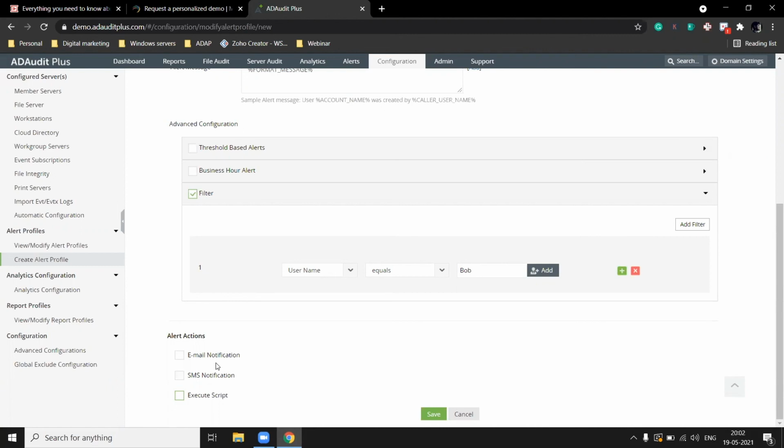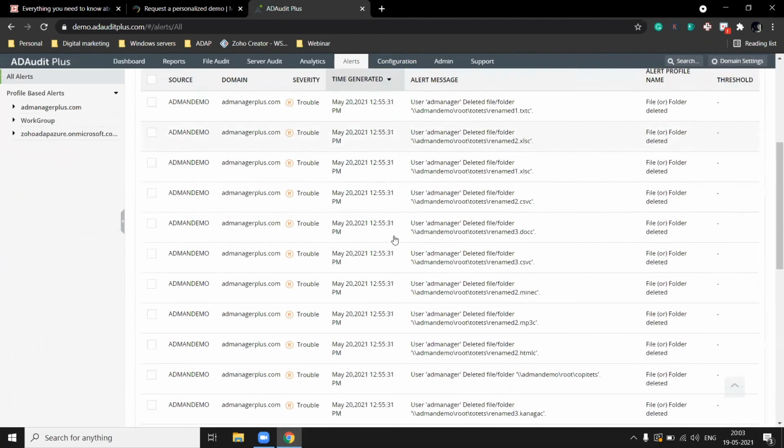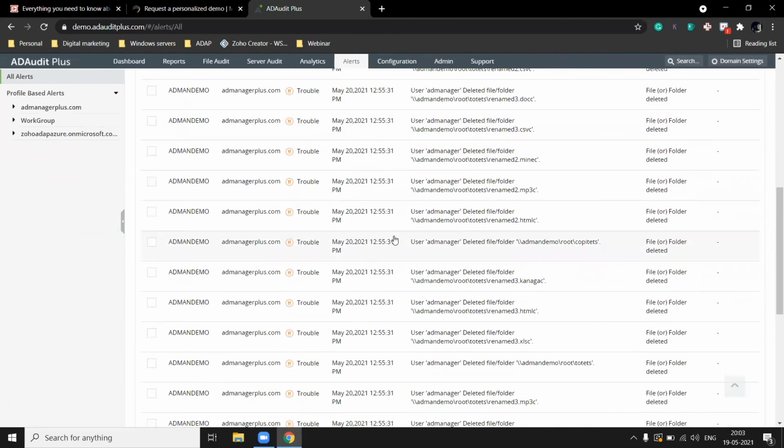Just as AD Audit Plus offers 300 plus pre-configured reports, AD Audit Plus also offers default alert profiles, which you can find under the alert tab. You can also configure alerts for specific use cases, just as I showed you.